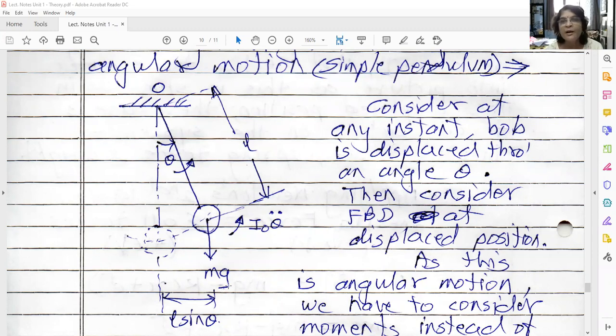So what is the inertia torque here? You know, inertia torque is I into alpha. Here we don't use alpha, we use theta double dot. Theta is the angular displacement, theta dot is the angular velocity, and theta double dot is the angular acceleration. So I O is the mass moment of inertia of this bob about O, and theta double dot is the angular acceleration. So this is the inertia torque acting in the anti-clockwise direction. Vibrations are taking place about this point O, so we have to take moment of all the forces present about O. Why do we take moment here? Because this is angular motion. We should not consider force, we have to consider moment here.